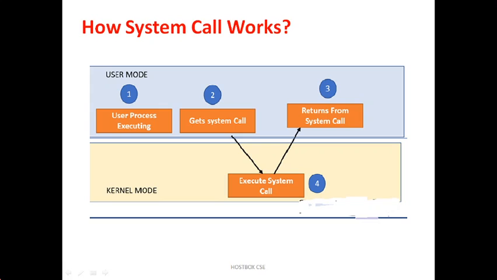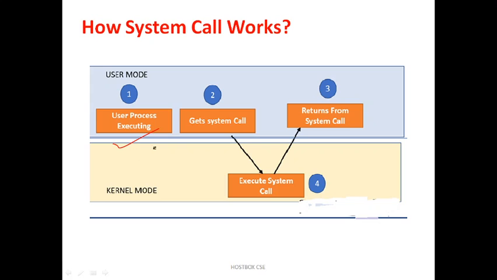The drawback in kernel mode is what? Suppose I am writing a program a.c and I am going to execute it. Suppose the program has some trouble, what happens? It will crash, and the program crash will disturb the entire system. Remember, that is in kernel mode. But if you do it in user mode and a program is wrong and a crash happens, it won't affect the entire system. So we can solve the error and try to execute the process again. That is possible in user mode. So compared to kernel mode, user mode is the safest one, and we can execute all the processes in it.